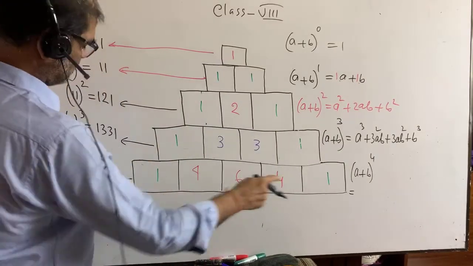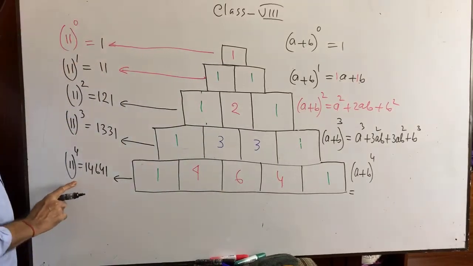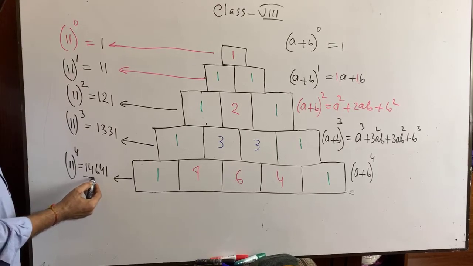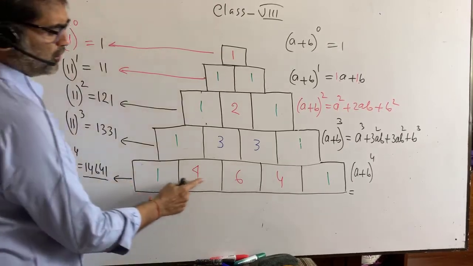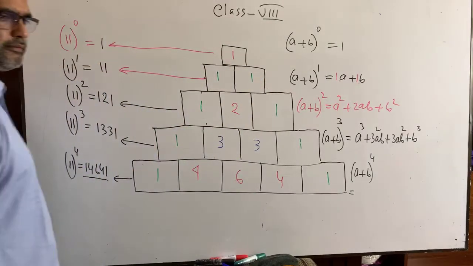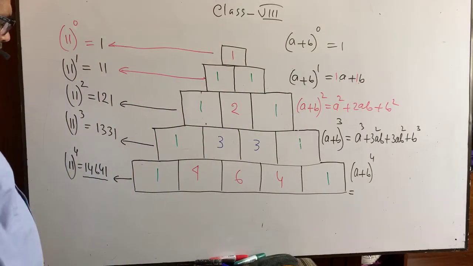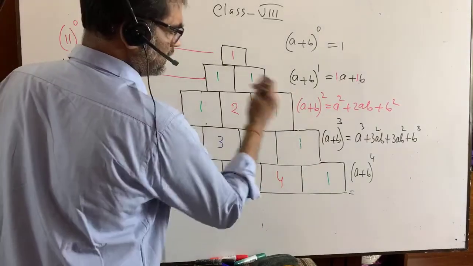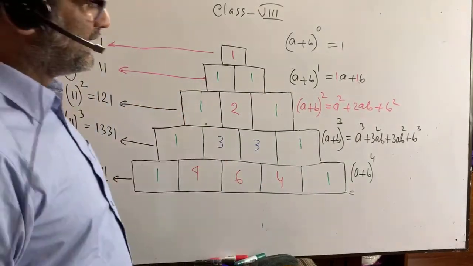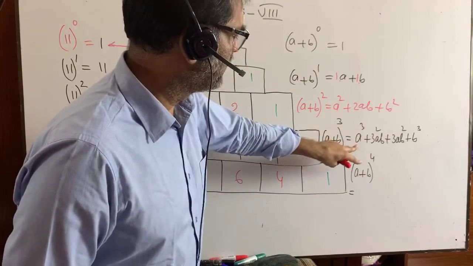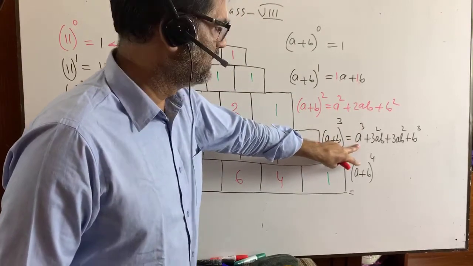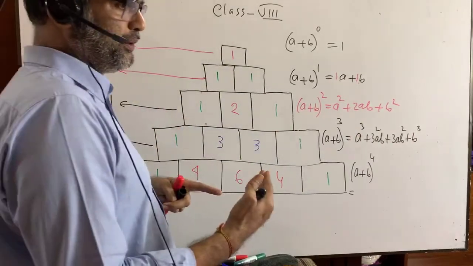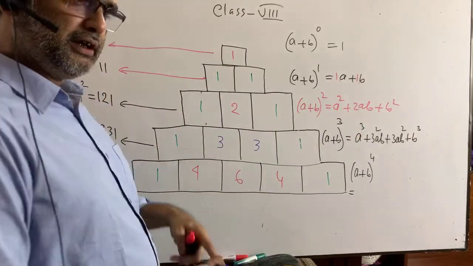But if you know this, please try to understand, 11 to the power 4 equals what? 14641. Okay, we have got it. 14641. Here, dear student, you see power of a is gradually being decreased and power of b is gradually being increased.